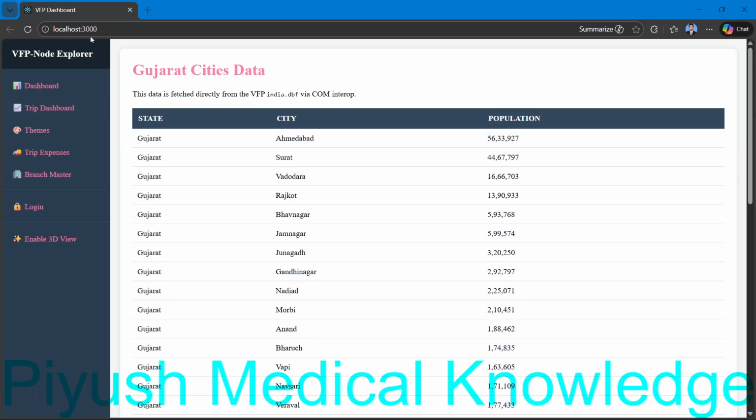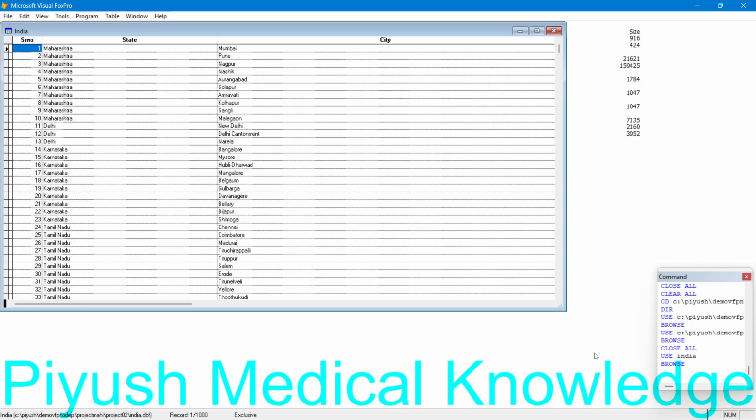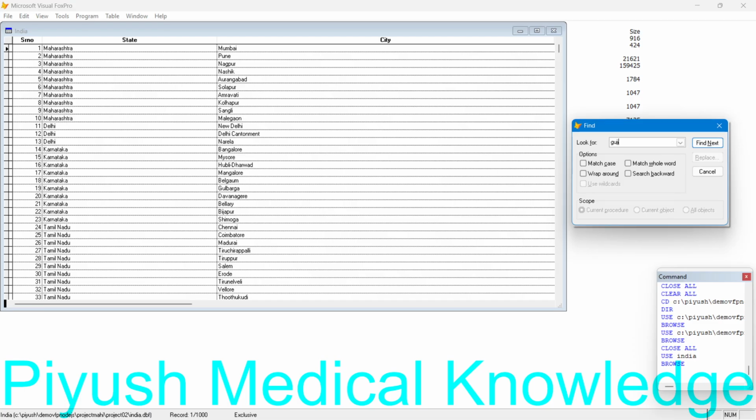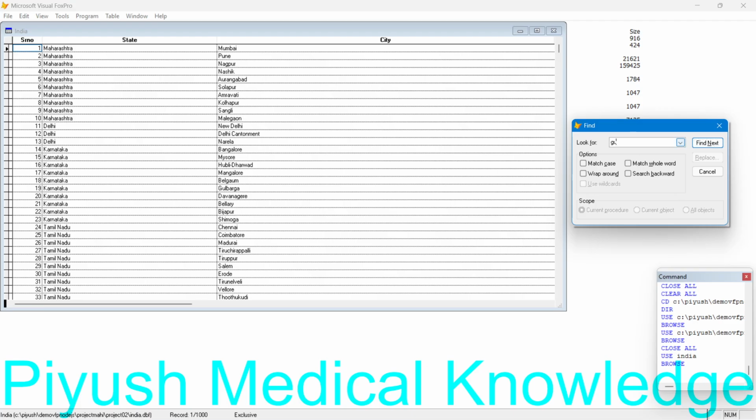First of all, if you refresh it, you will get the data fetched directly from VFP, India.dbf. Here you can see India.dbf via COM interop. And this data you can see here in Visual FoxPro: use India, browse, Control F, Gujarat, find next.